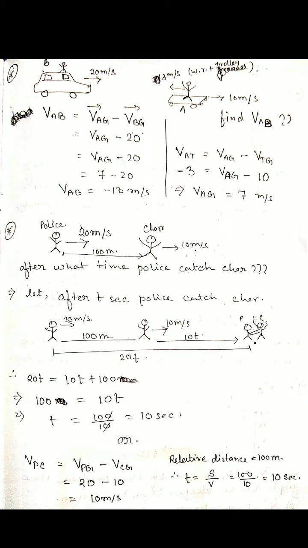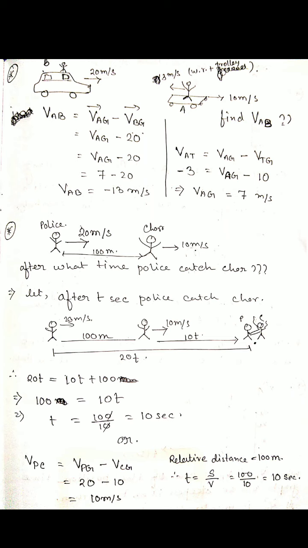So if we use the normal idea, we want to find after what time the police catch the thief. We consider that after t seconds the police catch the thief. That means after t seconds the position of thief and police will be the same. What will be the displacement of the thief?